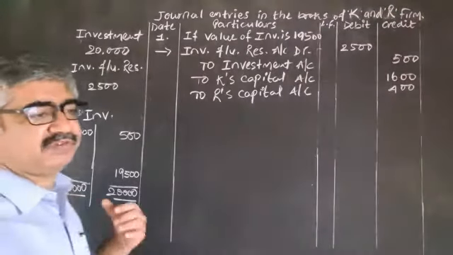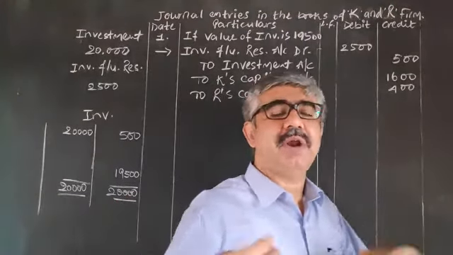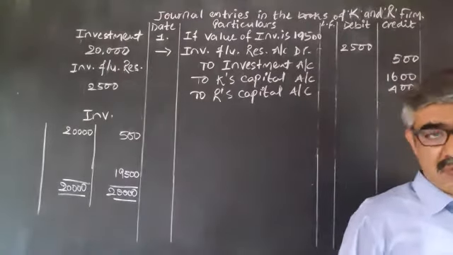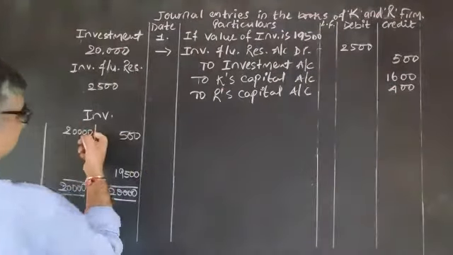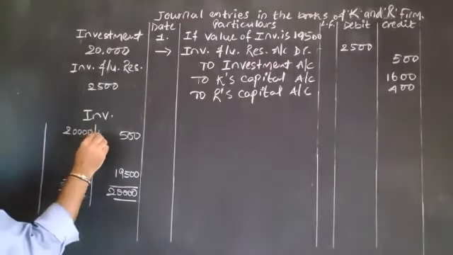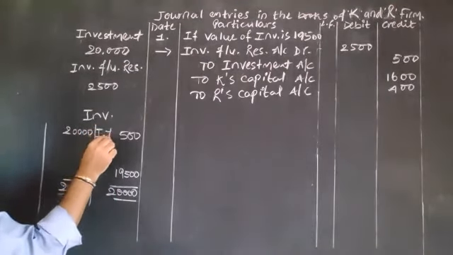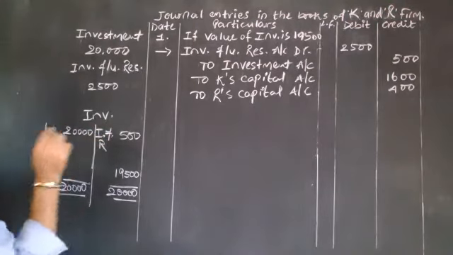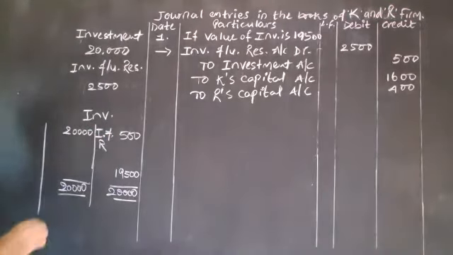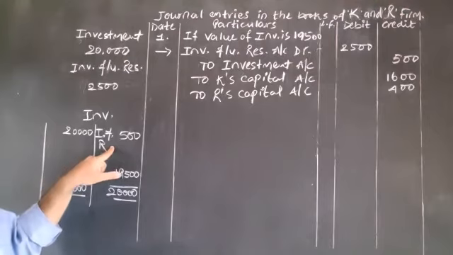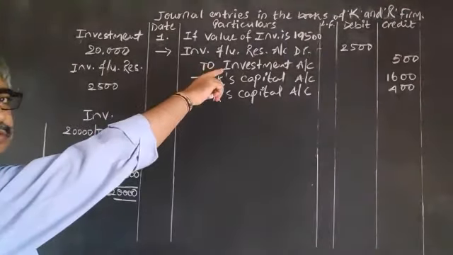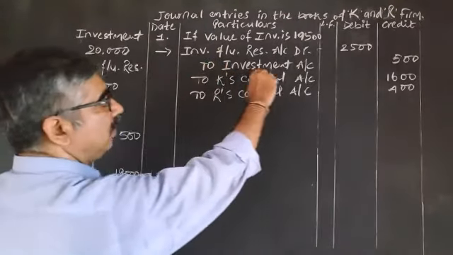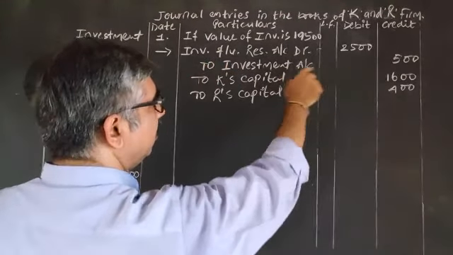But for such a reduction we kept a particular reserve. So over here, in particulars, we are going to write investment fluctuation reserve on the credit side. Now see the posting. To investment account, 500.